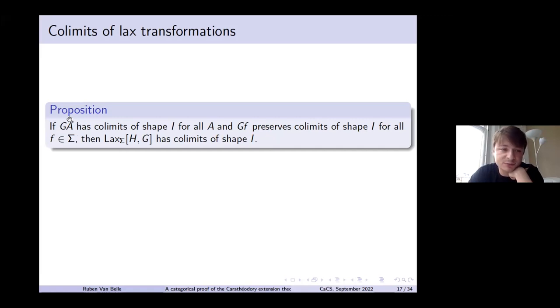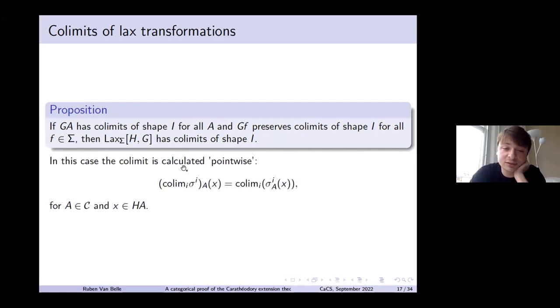So if we assume that GA has co-limits of shape I for all A, and that GF preserves those co-limits for all F in this fixed collection sigma, then the category of sigma lax transformations has co-limits of this shape. And we can say even more, we can say how they are constructed. They're constructed point-wise. So in the most obvious way, you would probably guess that's how these co-limits look like.